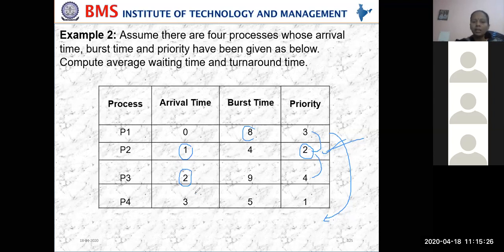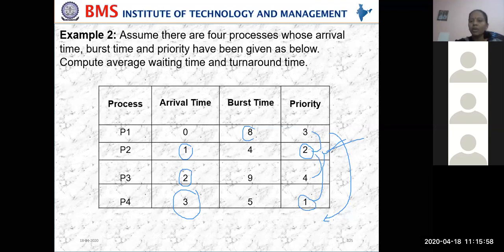At 3 milliseconds, P4 is arriving in the ready queue. Now compare this and this. By this time, P2 will be completed, or still it is in the ready queue. Why? Because of 4 milliseconds, right? Now which one is having the highest priority? Compare P2 and P4. P4 is having high priority.